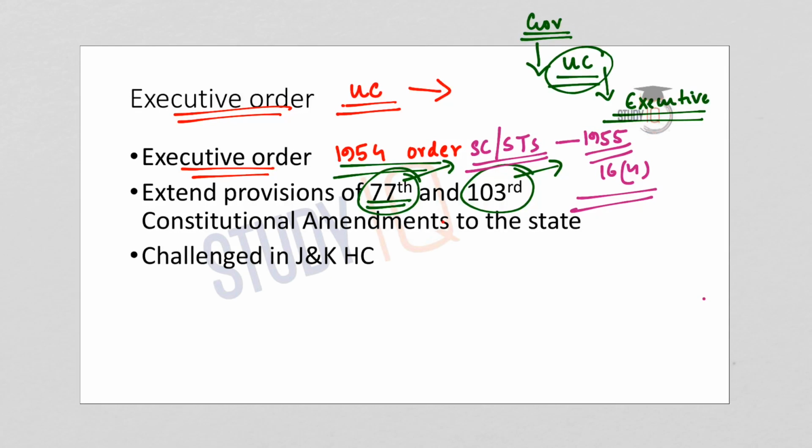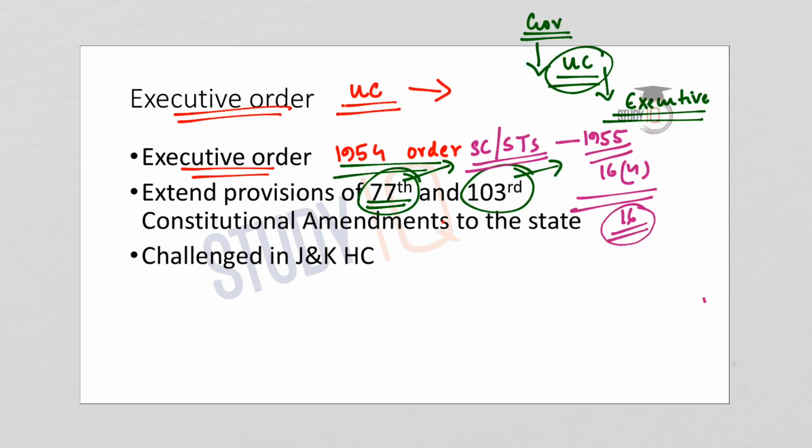Subsequently, the Constitution was amended by the 77th Constitutional Amendment Act of 1995, and a new clause was inserted in Article 16. This new clause enables the government to provide reservation to SCs and STs in promotion.